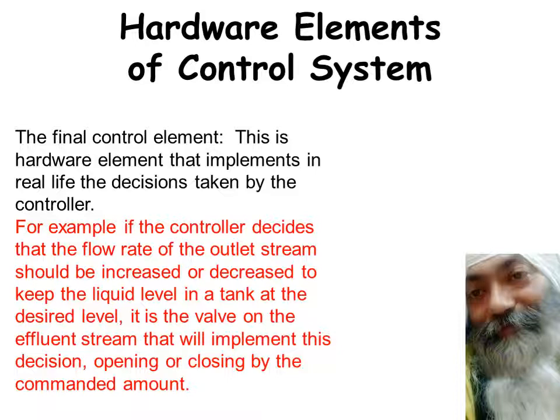The controller gives us the signal, and this signal is received by the final control element, which opens a little or closes a little to change the flow rate going to the tank or coming from the tank, so as to bring the level back to the desired set point. So it's all done with the help of the most popular thing I said, the valve.